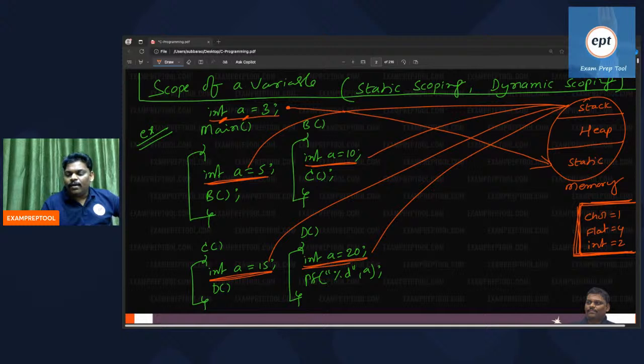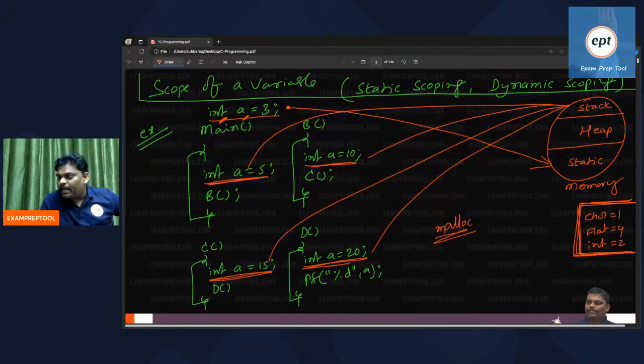If you create a variable using the malloc function, memory will be allocated in the heap area. Suppose I created one variable using malloc. You will see further in later classes. If you create any variable using the malloc function, allocating memory dynamically, then memory will be allocated in the heap area.